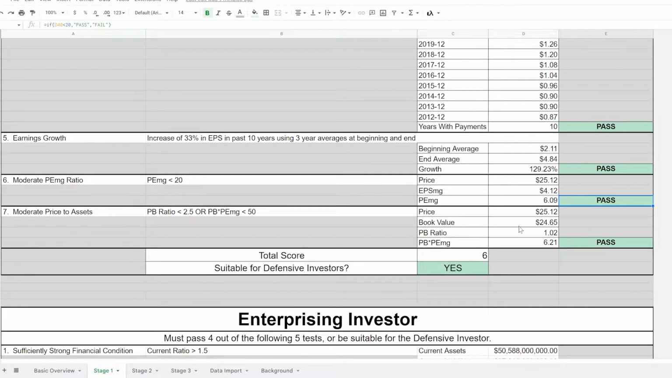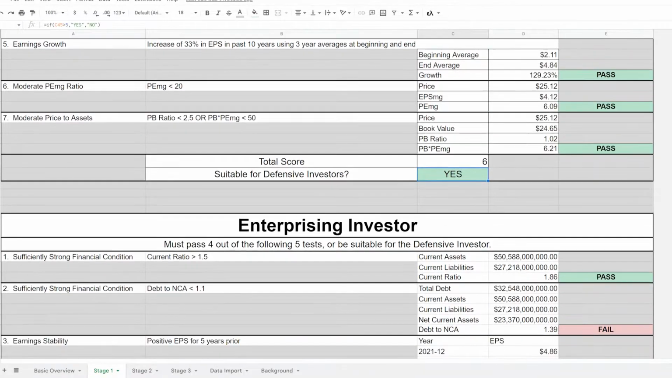Moderate price to assets, we have the price to book ratio is only 1.02, so we pass in that regard, and the backup test of price to book times PEMG, we pass that too. So we get 6 points. That makes it suitable for the defensive investor.